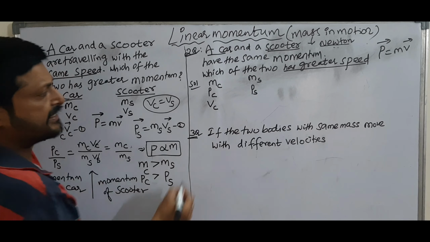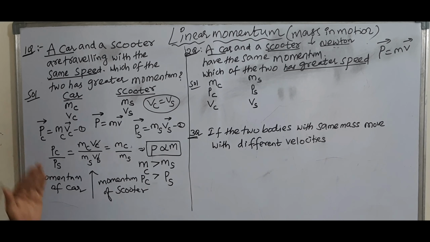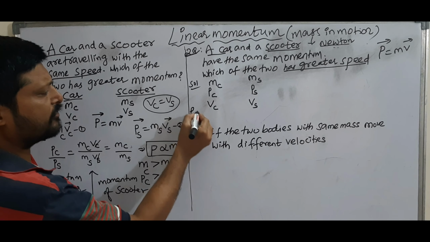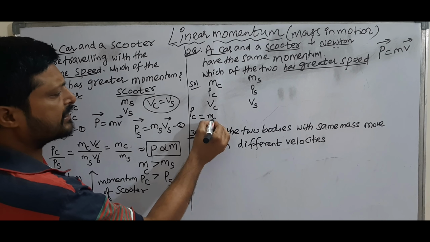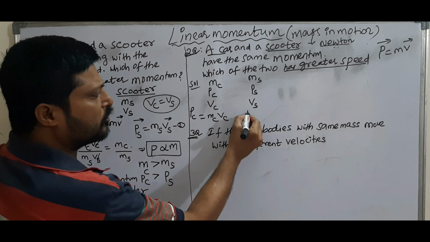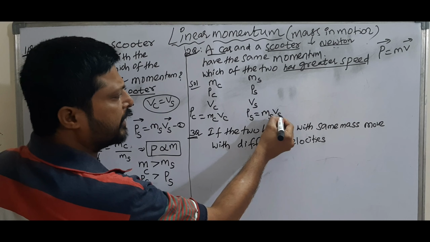Speed of car is vc, speed of scooter is vs. Then the momentum of car is mass of car times speed of car, and the momentum of scooter is mass of scooter times speed of scooter.